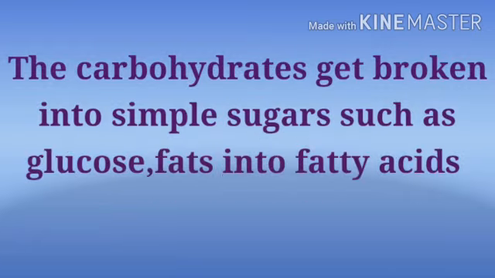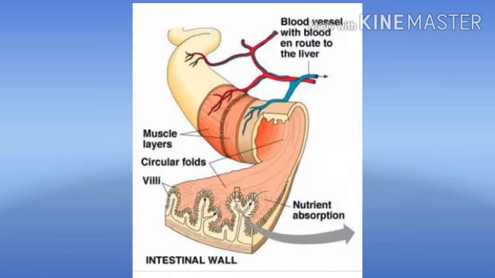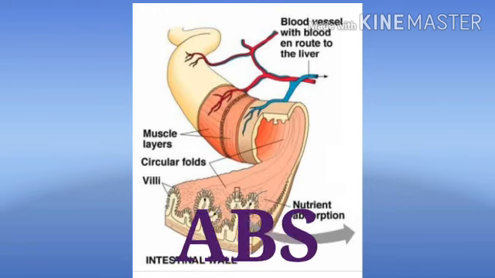The carbohydrates get broken into simpler sugars such as glucose, fats into fatty acids and glycerol, and proteins into amino acids. The digested food can now pass into the blood vessels in the wall of the intestine. This process is called absorption.